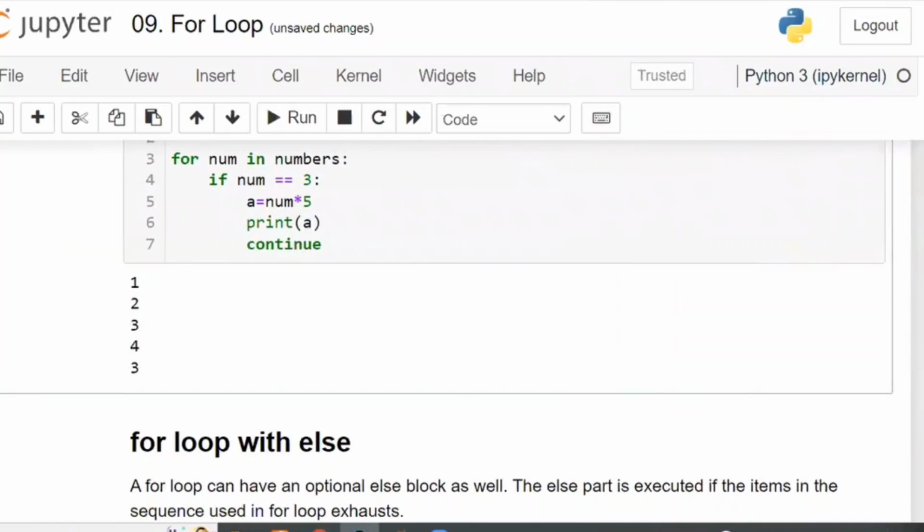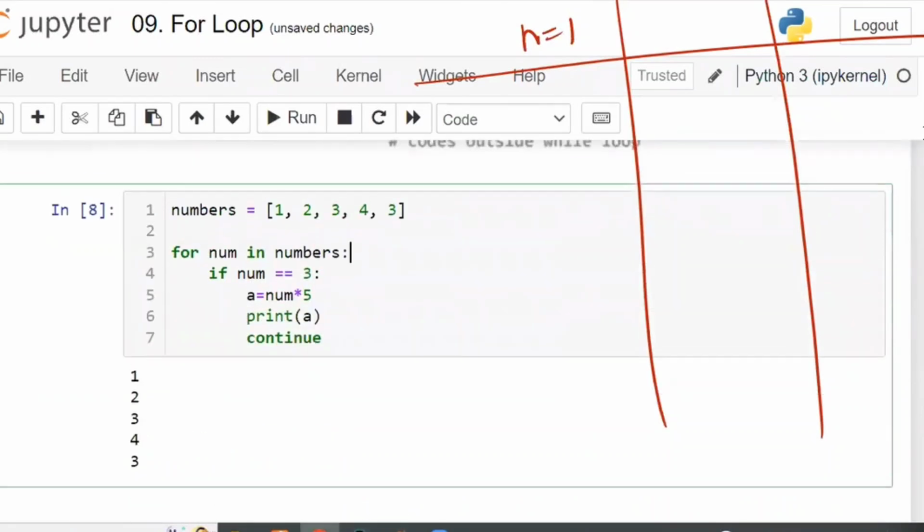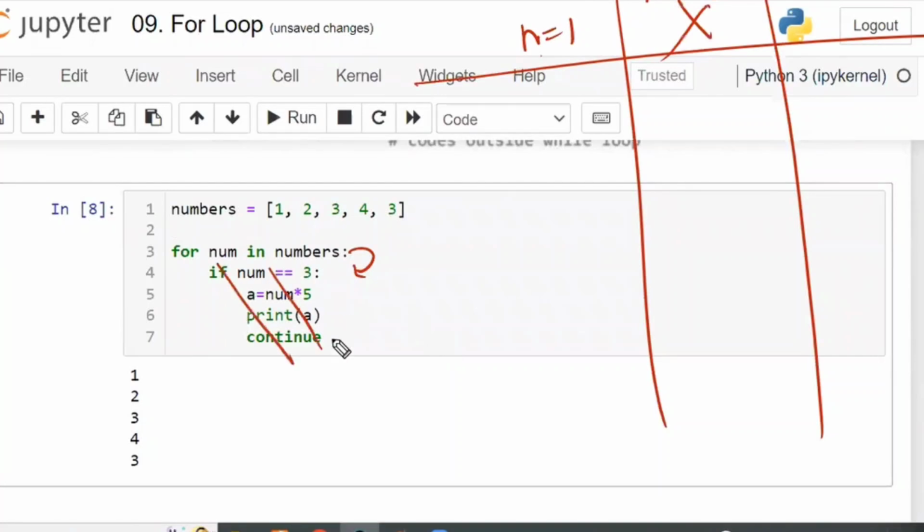Now in this case, again, same, num is equal to 1, and inside it nothing is printed except num. Next line, what is the next line? Num is equal to 1. After that, 1 is equal to 3, which is false. No need to execute the if block. Now next, num is equal to 2. 2 is equal to 3. Again the condition is false. No need to execute the if block.